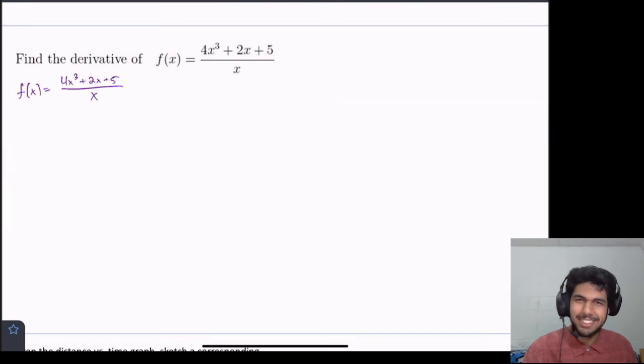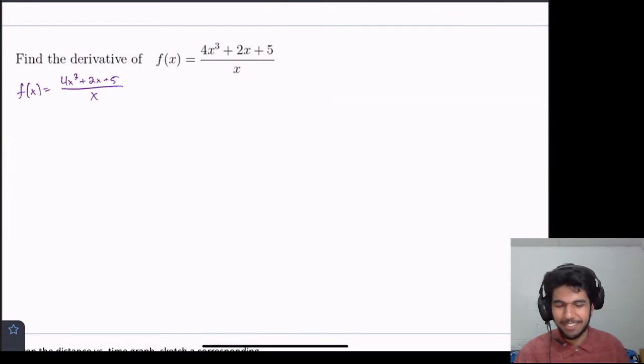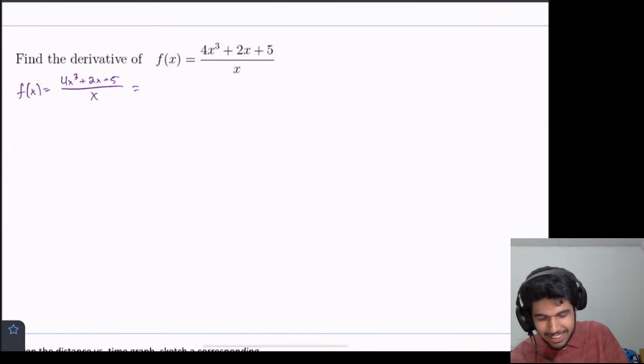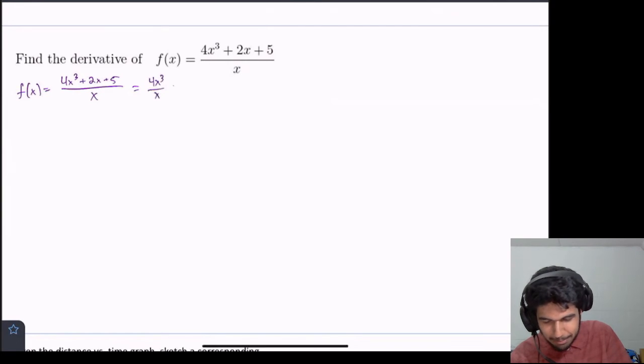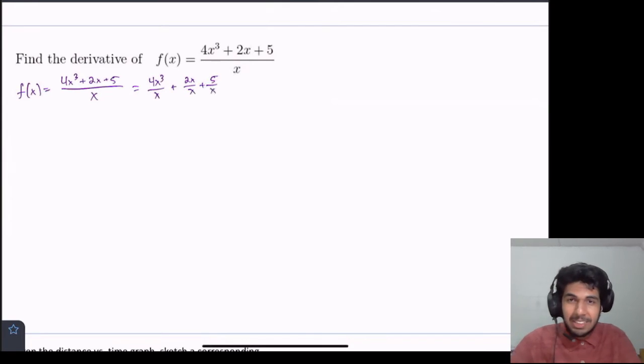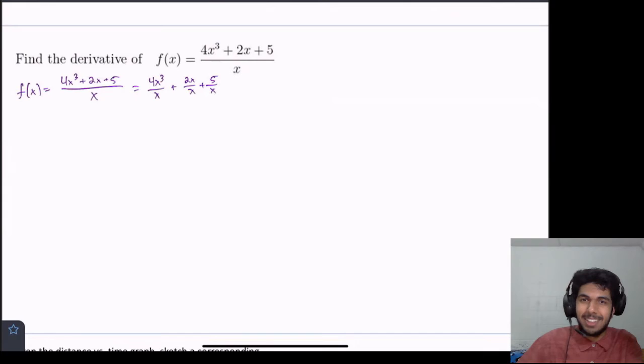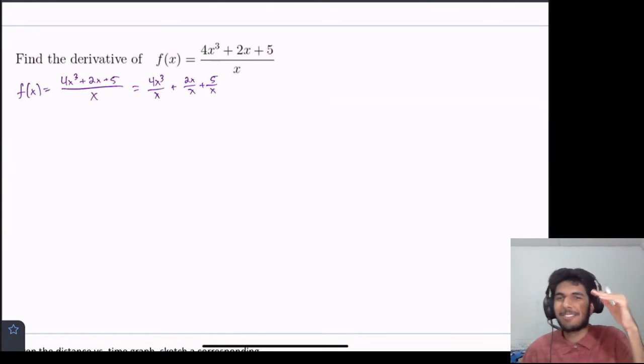Well, for this one, we're going to use a super basic technique that we learned many, many years before we studied calculus. But for some reason, a lot of people forget that you can do it when we're doing math. It's one of my favorite things in the world: breaking apart fractions. We can just put this into 3 separate fractions. This is equal to 4x cubed over x plus 2x over x plus 5 over x. It's common denominators, and that's just how you add fractions. You just add the numerators and divide by the common denominator. So we're doing that in reverse.